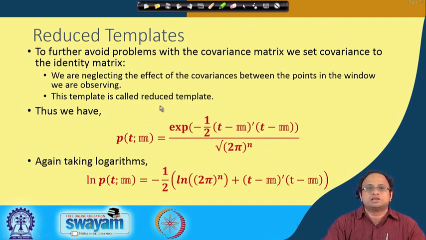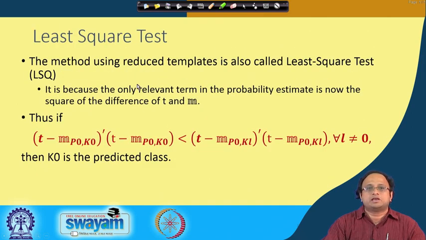If you take this reduced template and redefine this equation, you see that we have removed C, because C in this case is identity, and therefore it has no role here. This is the corresponding simplification that I get. Again, if I take logarithms, because of the reason I said, then this is the factor you get.